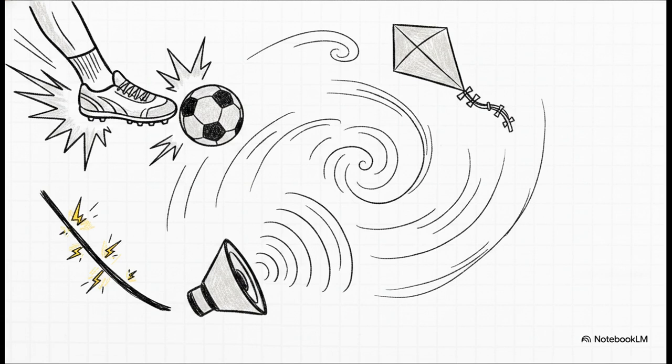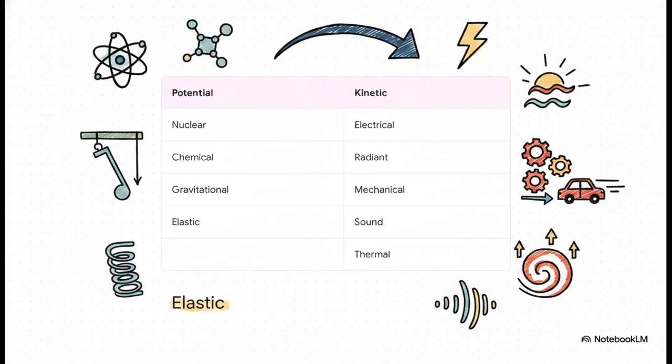But here's a wild thought. Sometimes kinetic energy is completely invisible. When electric current flows through a wire, those moving particles have kinetic energy. Even the sound waves you are hearing from me right now are a form of kinetic energy traveling through the air. So, the big takeaway here is that all forms of energy fall into one of these 2 majestic categories.